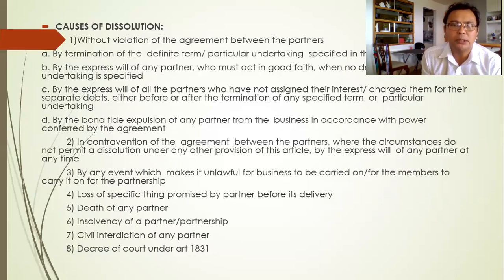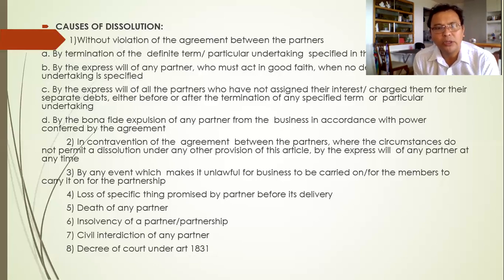Letter B is the will of any partner, but this time all the partners have agreed to terminate the partnership. And these partners have not assigned any of their interest. So nobody has transferred their interest to another person.